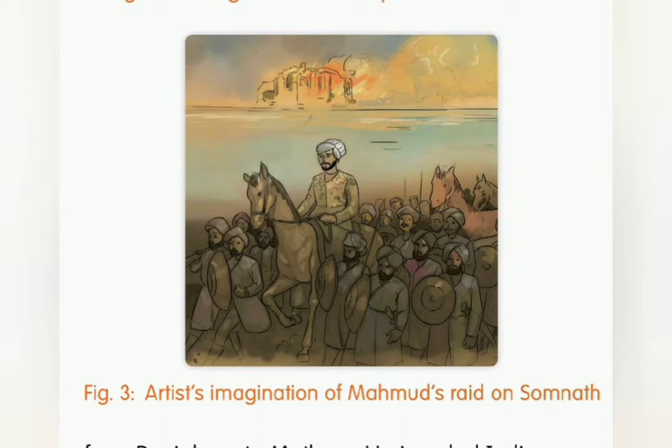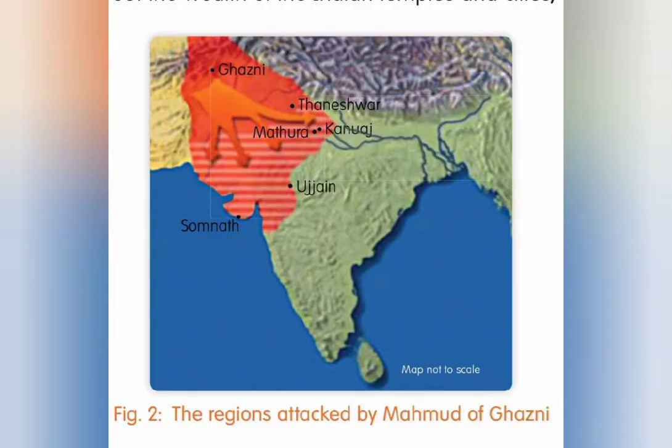Students, please note that none of the new rulers were born into a ruling dynasty. The Rashtrakutas and Pratiharas overthrew the prevailing rulers, while the Pala ruler Gopala was chosen to rule by the important people in the region.